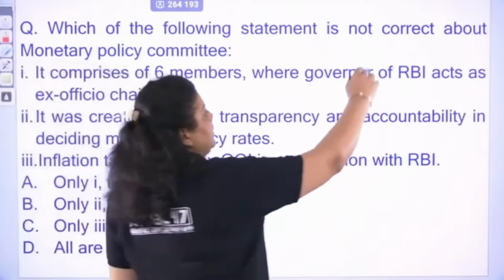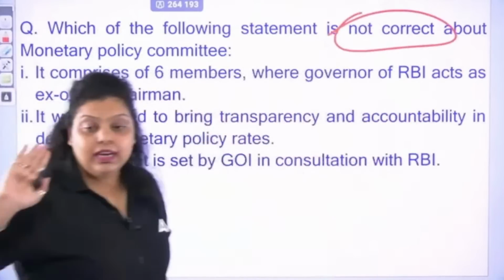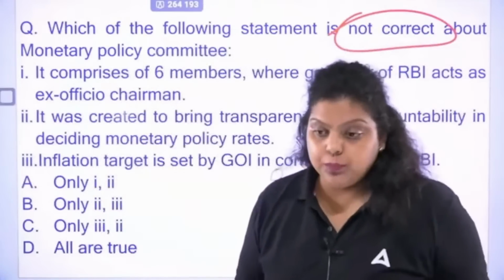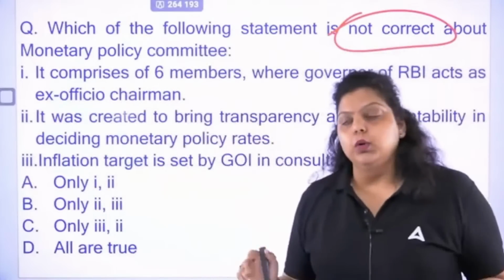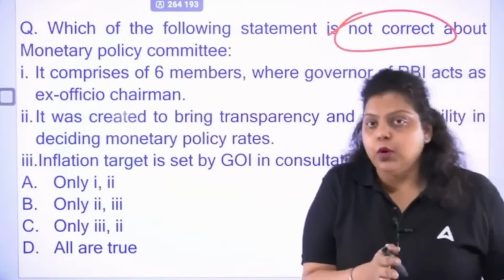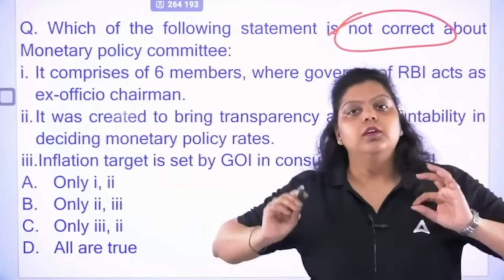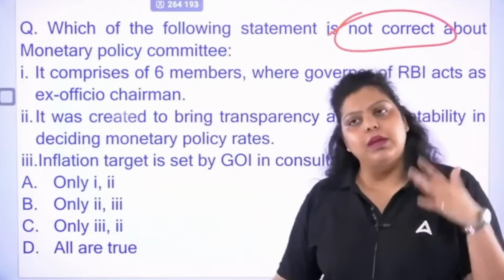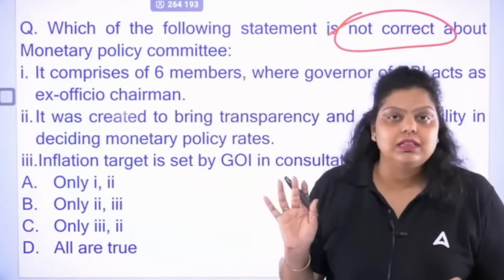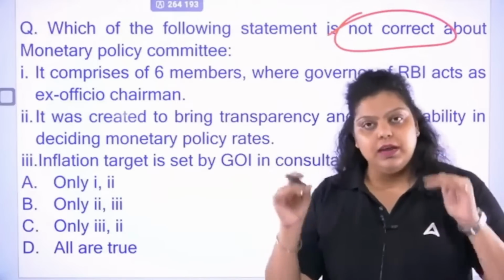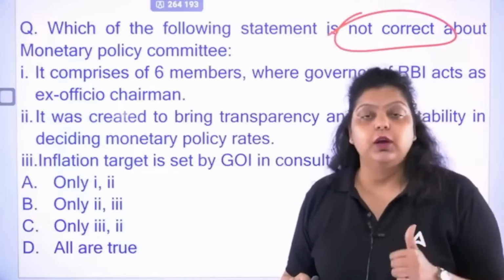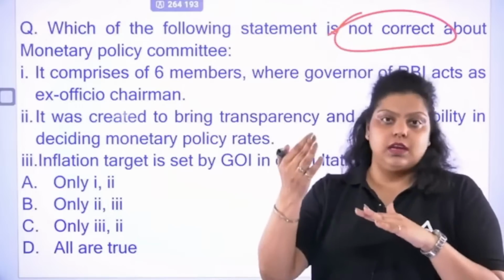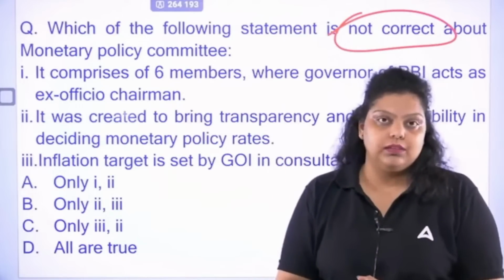Not a correct statement. So, monetary policy is formulated by RBI to maintain price stability in the country. A lot of times you have heard that RBI formulates a monetary policy to control inflation, but that's not the right objective. The right objective is to maintain price stability. But in our country, most of the time prices keep rising. Inflation will be seen in the economy all the time. That's why we can say RBI controls inflation, but that's not the main objective. The main objective is price stability. If the prices are rising, RBI will reduce that. If the prices are decreasing, RBI will increase that. That's the objective of monetary policy.